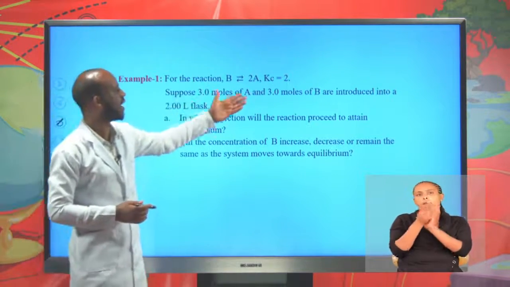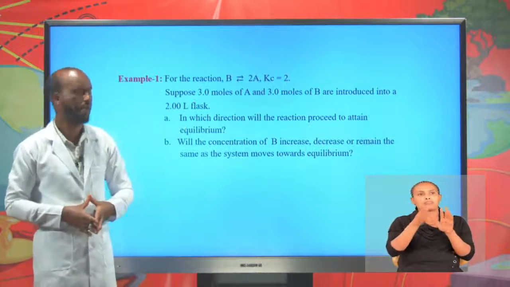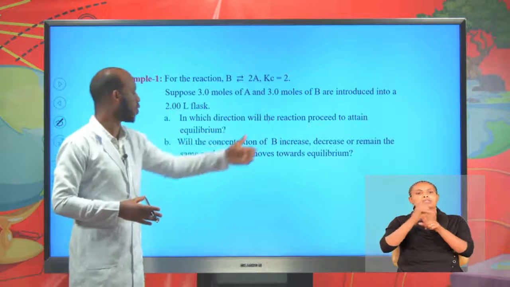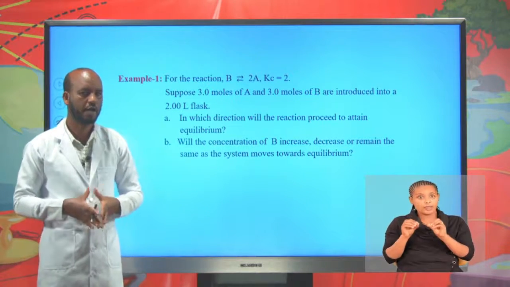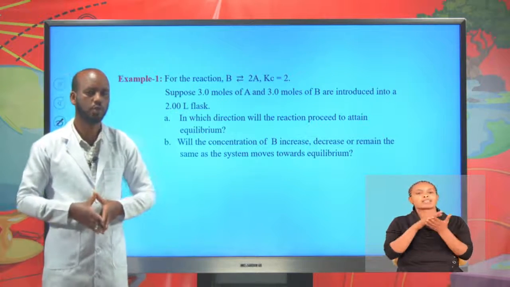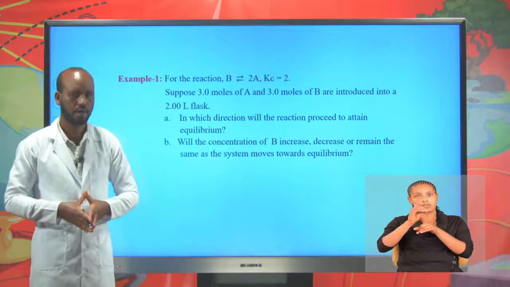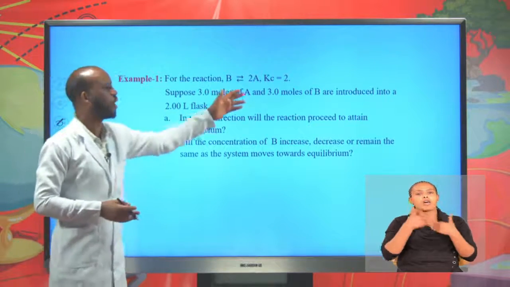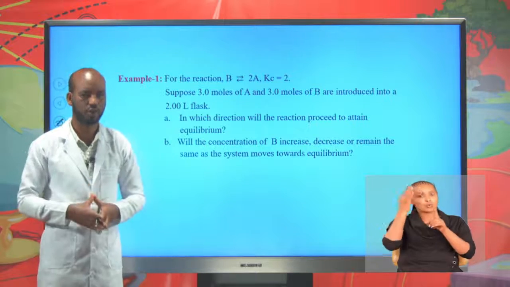Suppose 3 moles of A and 3 moles of B are introduced into a 2-liter flask. In which direction will the reaction proceed to attain equilibrium? Students, as we said, the reaction quotient, which is Qc, predicts the direction of the reaction. Therefore, you have to calculate the value of Qc to know the direction of the reaction.